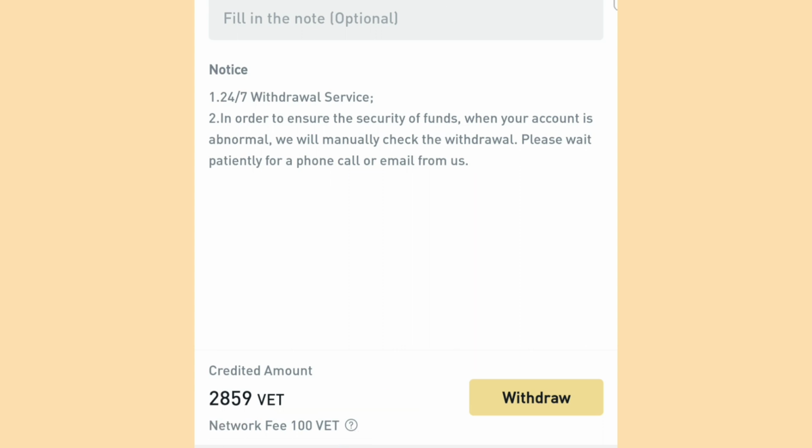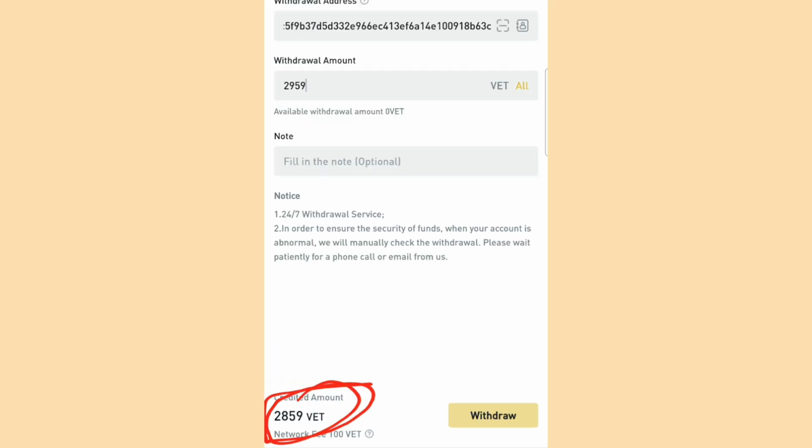All right, so we will now be getting 2,859 vet coin on our Binance. Remember that we are now sending from this LBank to our Binance. So on that Binance, we will be getting 2,859 vet coin. After this, LBank has removed 100 vet coin as their network fee. So let's now go over to our notepad and enter this 2859 vet coin.